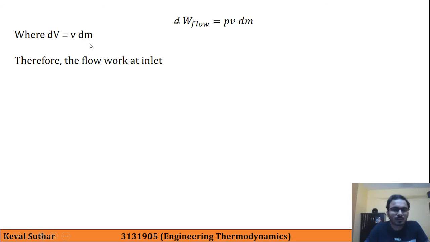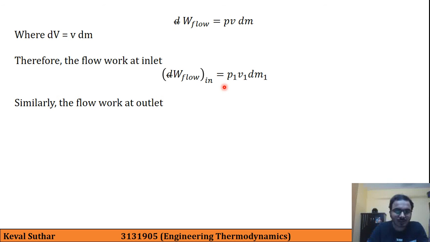Therefore, the flow work at inlet is given by this general formula: d cut W flow is P v dm. So flow work at inlet is given by d cut W flow in is equal to the initial values, that is P1 v1 dm1, and similarly the flow work at outlet is given by d cut W flow out, which is P2 v2 dm2.